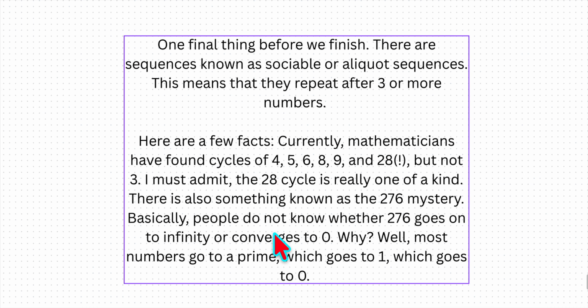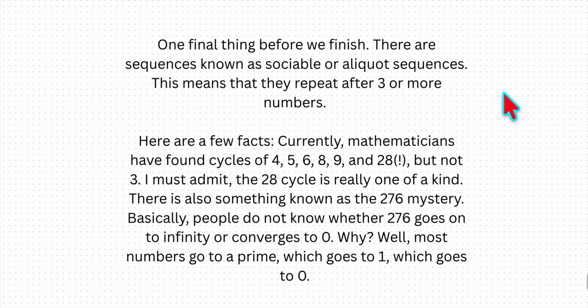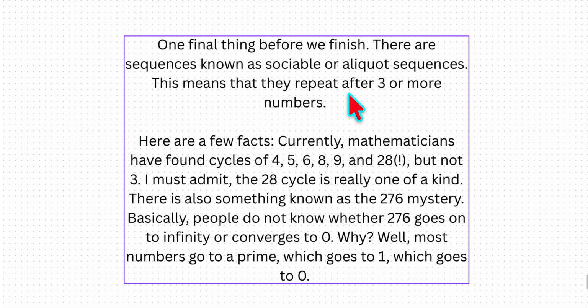One final thing before we finish. These are sequences known as sociable or aliquot sequences. This means that they repeat after 3 or more numbers. Here are a few facts. Currently, mathematicians have found cycles of 4, 5, 6, 8, and 28, which is weird, but not 3. But I must admit, the 28 cycle is really one of a kind.